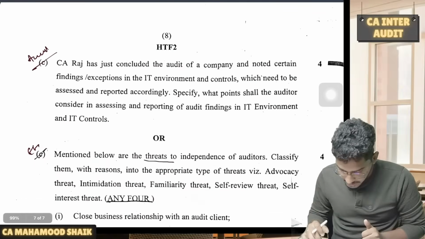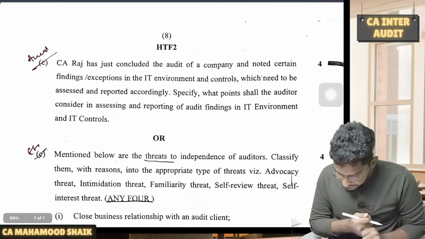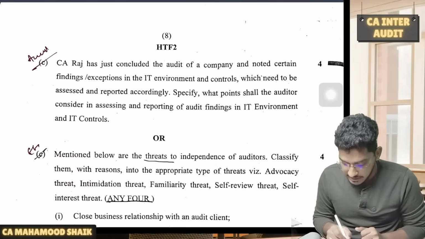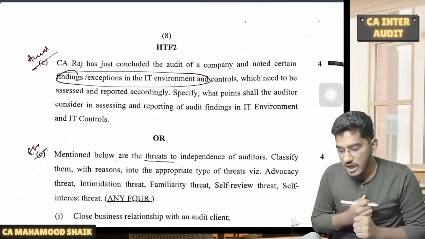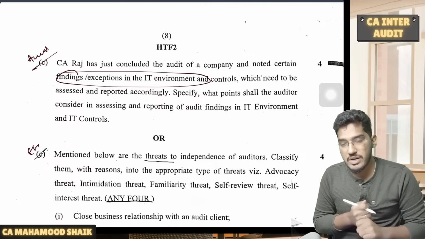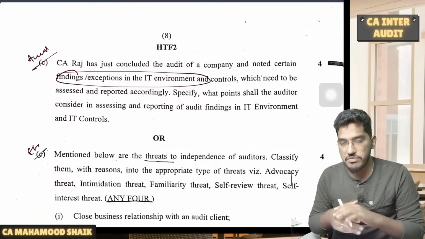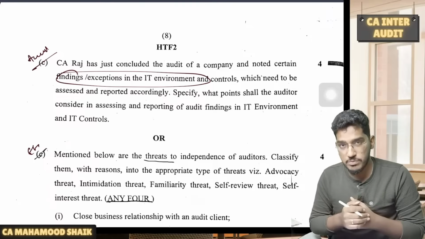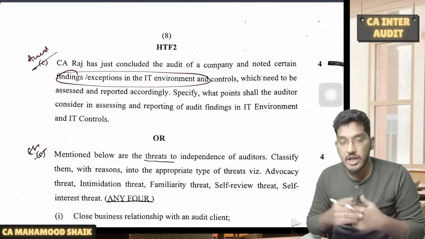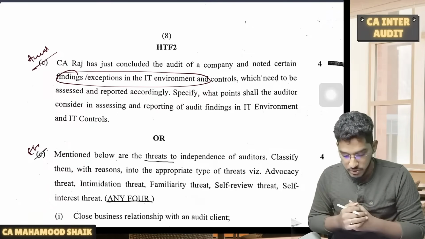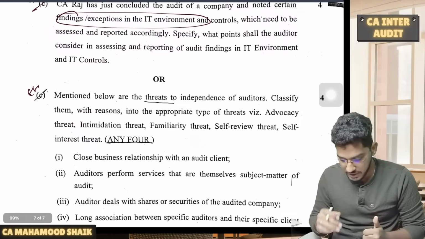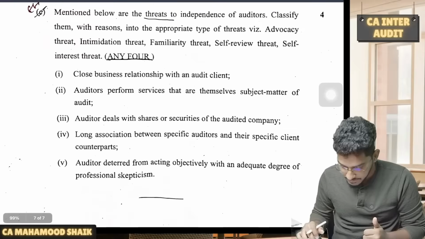Next one. Yeah, this is from audit in an automated environment. How you are required to report the findings or exceptions in the IT environment. So if you have any findings or reportings, how you are going to communicate, how you are going to report them. So reporting requirements in case of exceptional reporting. Last question will be there that you are required to write.